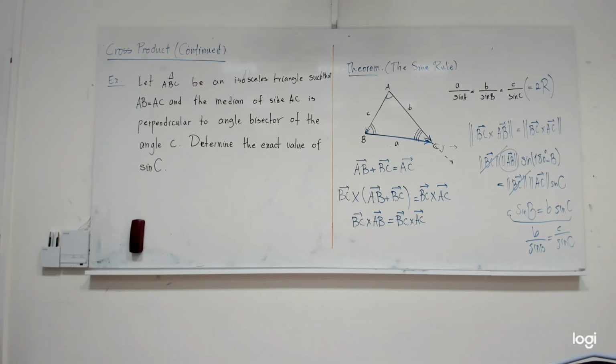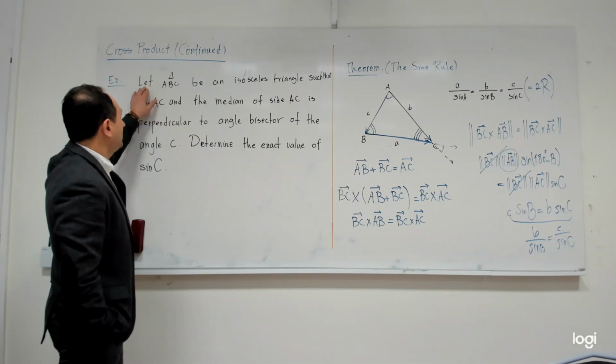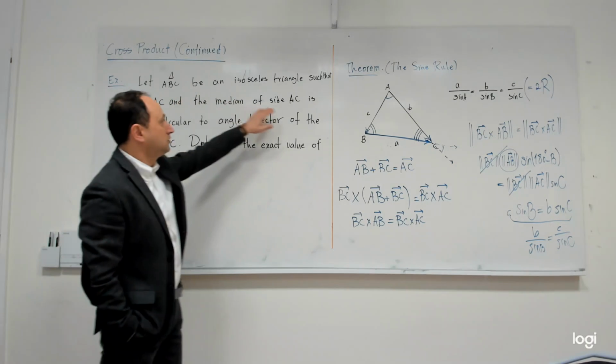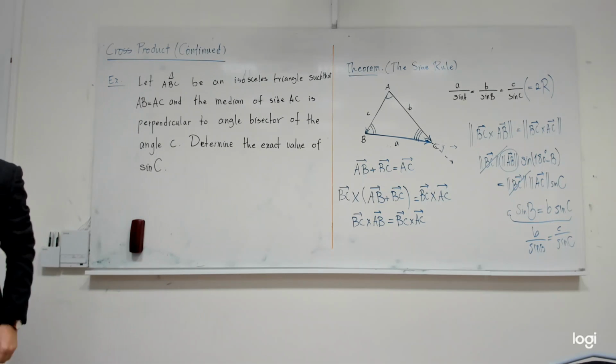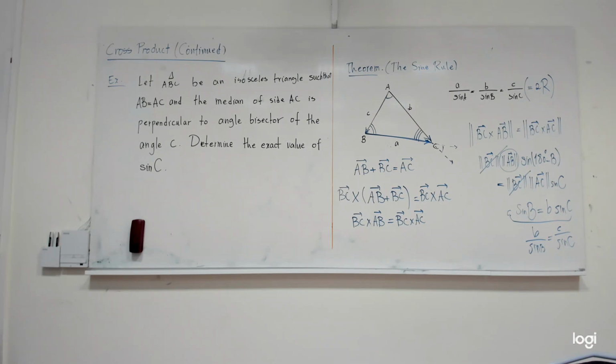And one English question: when I start with "let", should I write "B", or should I also write "is"? I'm getting confused sometimes. So let's. No, I think it's "is". Yeah, I think it's "is", yes. So let ABC be an isosceles triangle such that AB is equal to AC and the median of side AC is perpendicular to the angle bisector of the angle C. Determine the exact value of sine of C.